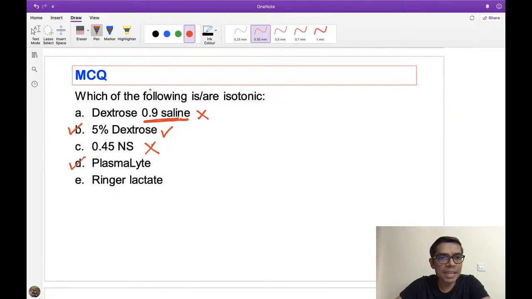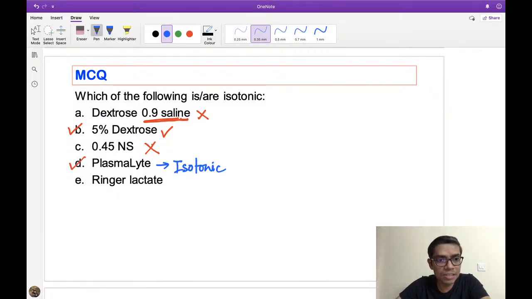So what is this plasma lyte? Please remember, plasma lyte is a solution whose composition is almost similar to your plasma, including the osmolality, including the pH, and obviously the tonicity. So this plasma lyte is an important one to remember. It's a purely isotonic solution, and its composition is same to same with that of our normal plasma, including the pH and the osmolality, right?